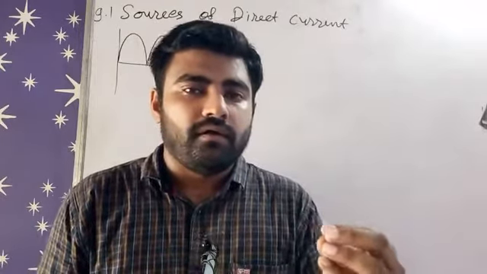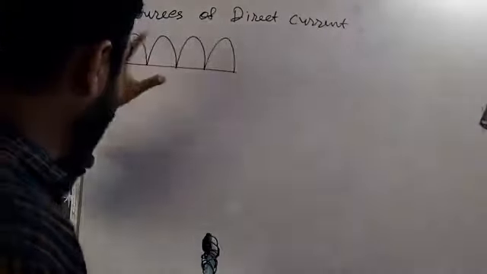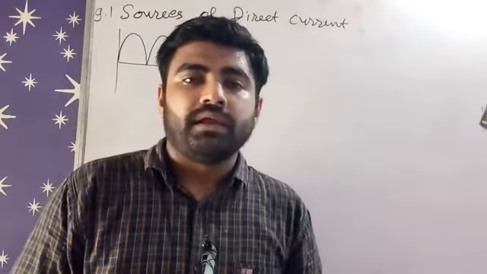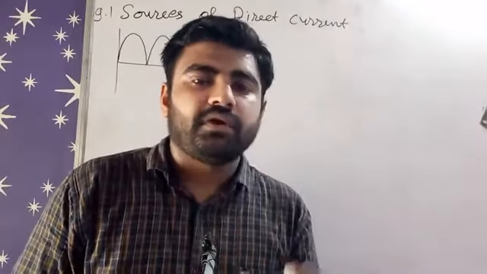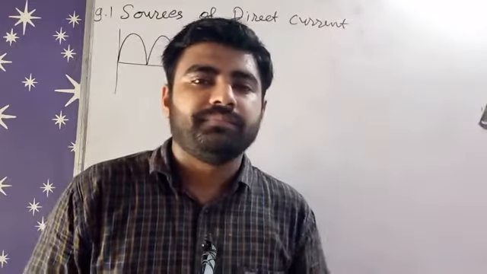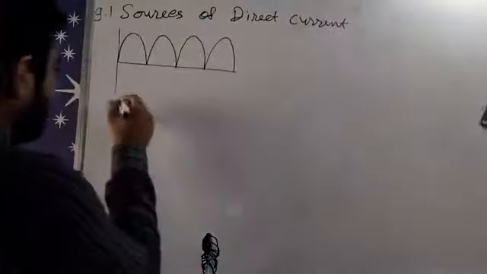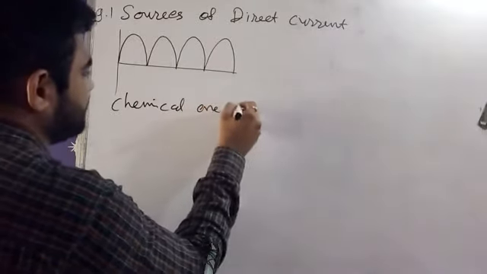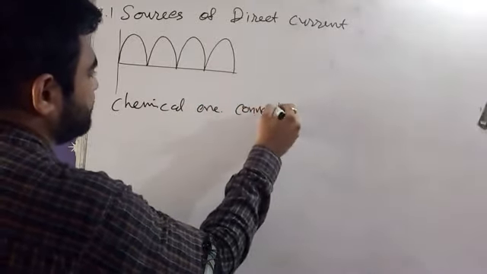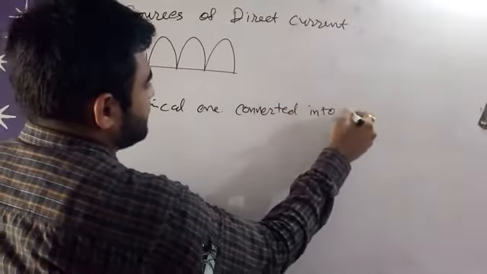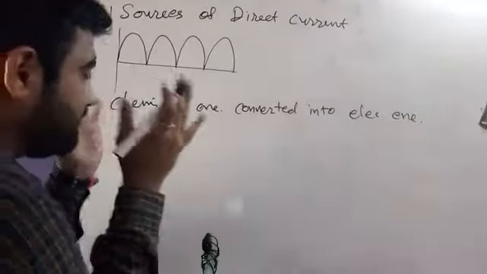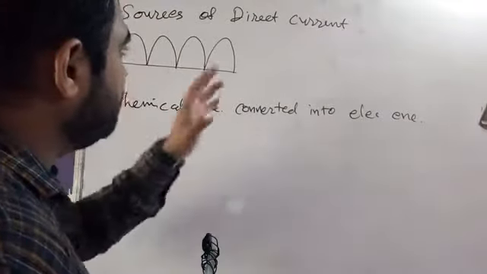So from which, if we look at its principle here, the principle of direct current is that chemical energy is converted into electrical energy. So here chemical energy is converted into electrical energy. This is the simple fundamental of direct current.